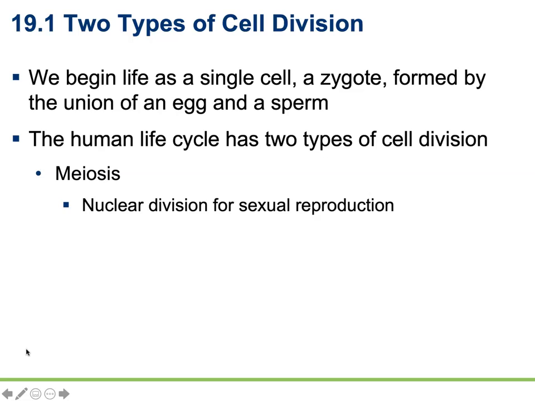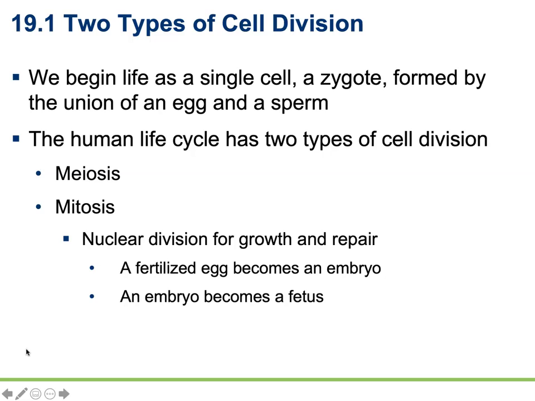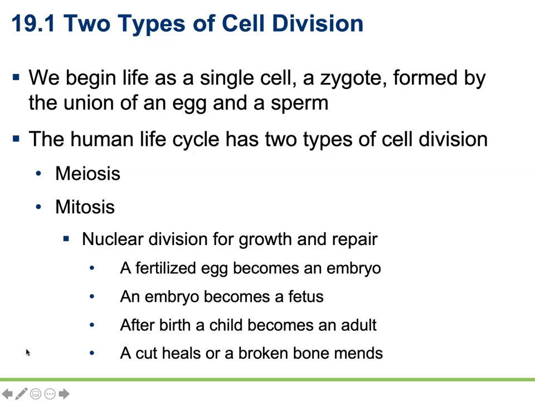Once two haploid cells fuse to become a single fertilized zygote, the cell is going to undergo mitosis. Mitosis is going to be the cellular replication process, which is used to grow from a single cell into a multi-celled organism. So this nuclear division is used for growth and repair. And specifically for growth, it's used when a fertilized egg becomes an embryo becomes a fetus, after birth, as the child becomes an adult, and when a cut heals or a broken bone mends. Those are going to be the situations under which we're going to employ mitosis.